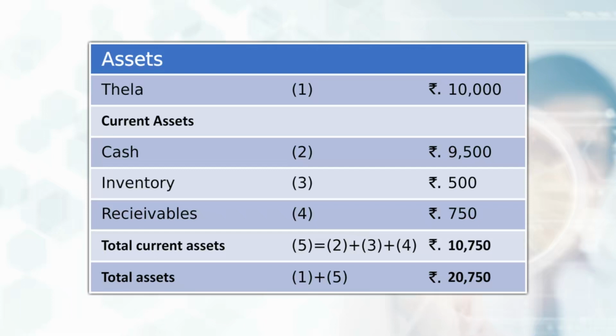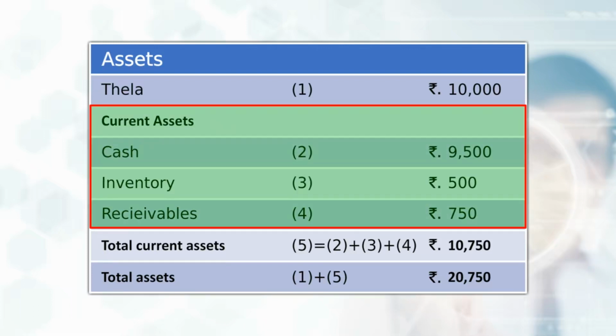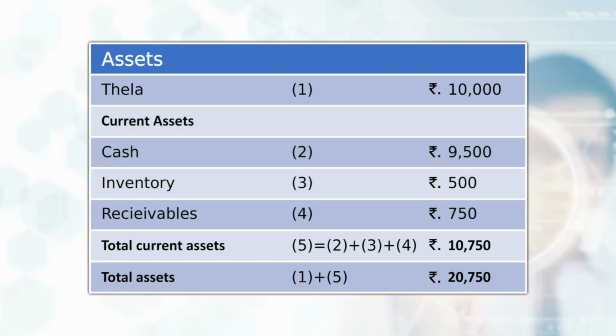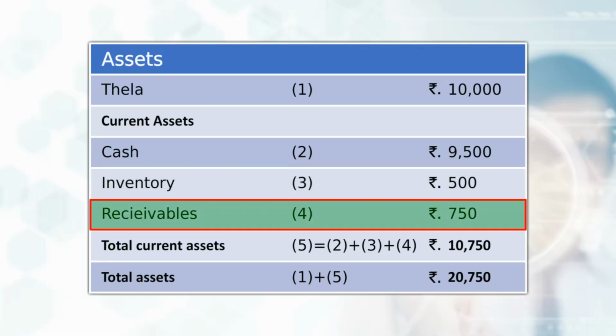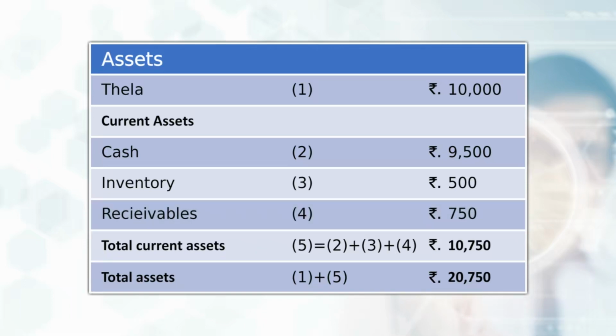Here is the table of Raju's updated assets. You can see that his assets starts with the amount he paid for the thela, which is rupees 10,000. Then, as current assets, he has cash worth rupees 9,500. In his inventory, there is an amount of 500 rupees, while as receivable from some of his customers, he has an amount of rupees 750 only. So, his total current assets is 10,750 only. With the worth of the thela, his total asset is now 20,750.